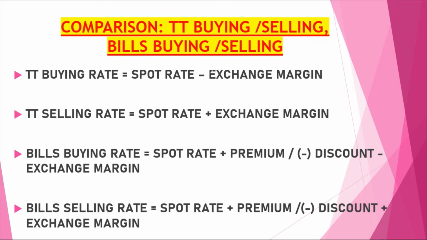Okay, lower amount. So TT buying rate is nothing but spot rate minus exchange margin. This margin is for the bank. Similarly for the TT selling rate, spot rate plus exchange margin. When selling is there, bank will add the exchange margin. Okay, whatever margin is there, bank has to add it. Now bills buying rate, spot rate plus premium. Why is premium coming here? Because bill buying rate is done, let's say an export bill is there. So no dollar is exchanged. Dollar will be exchanged in future.